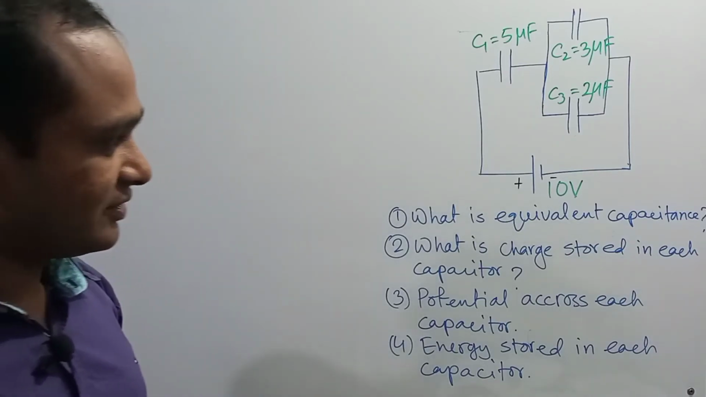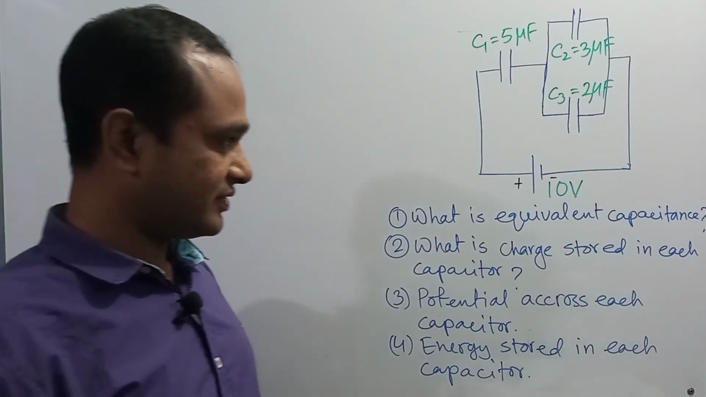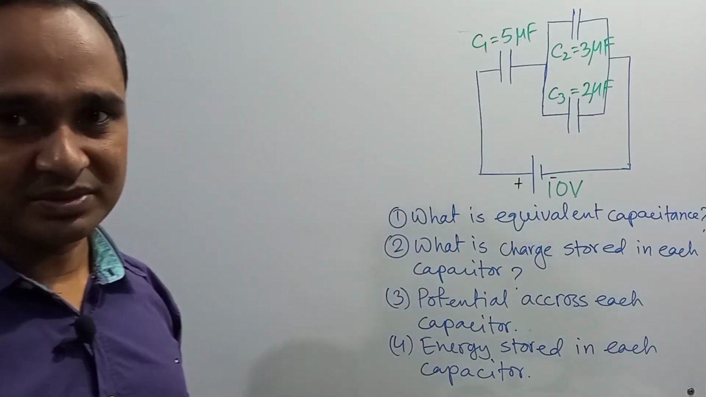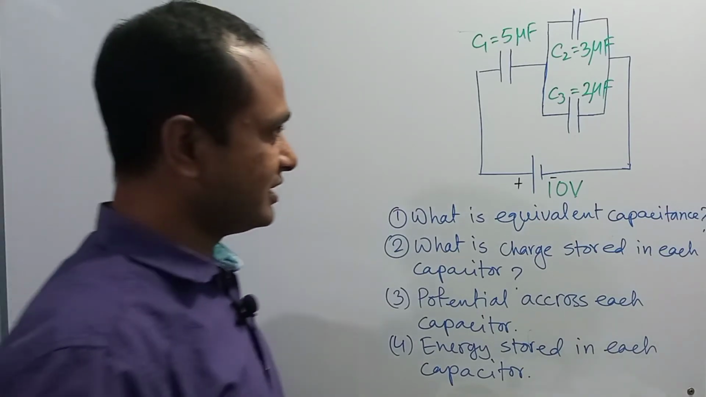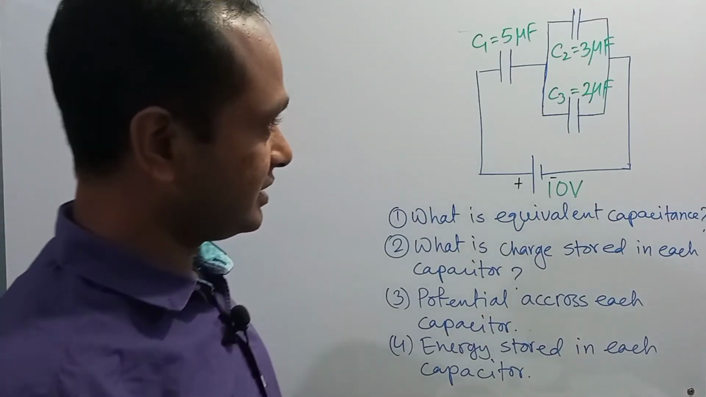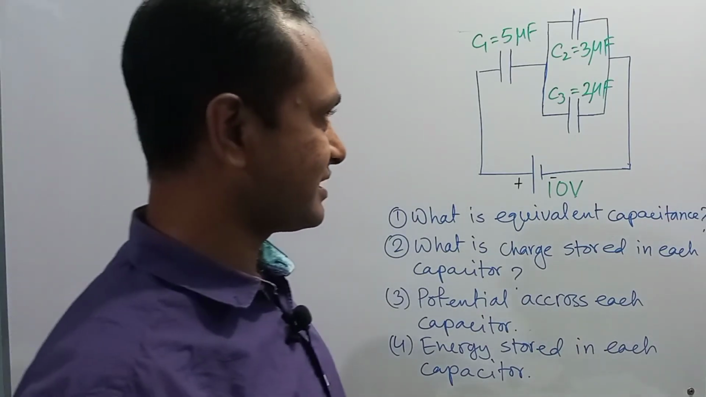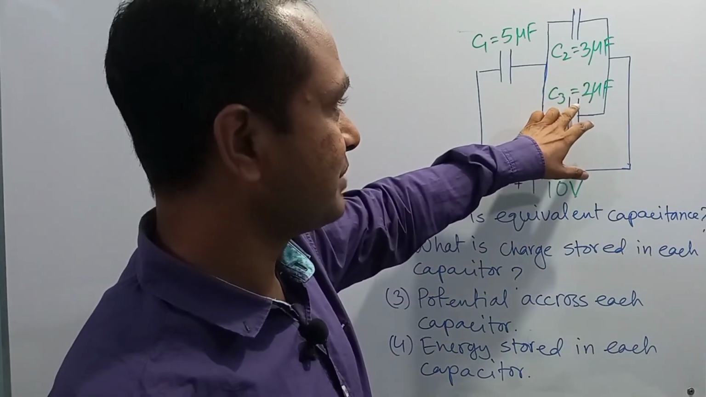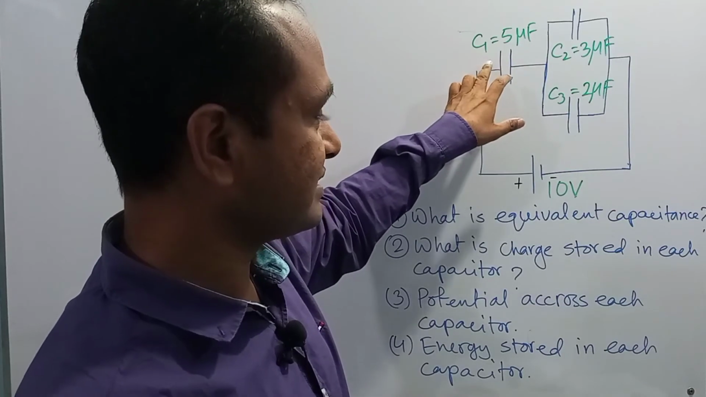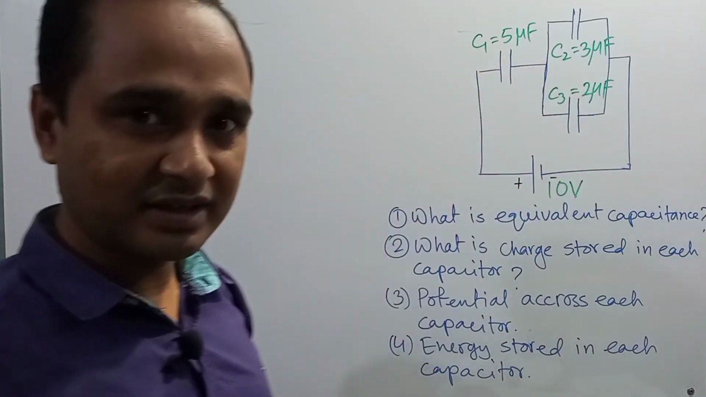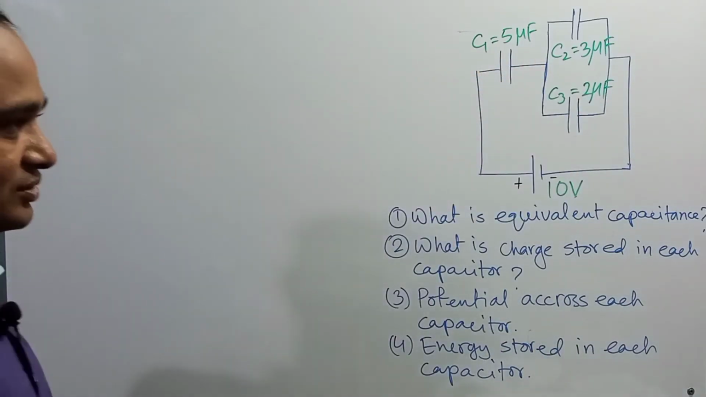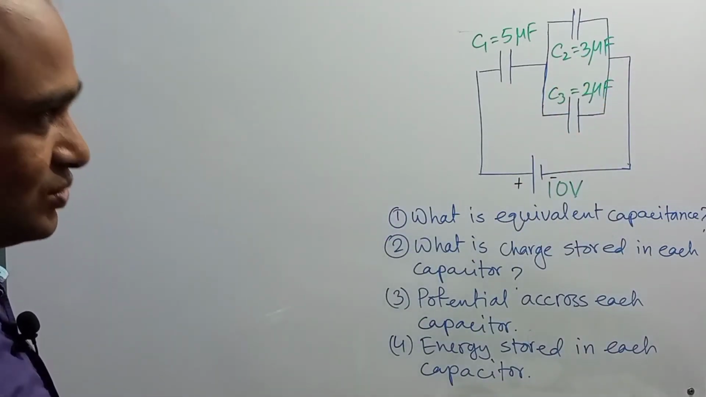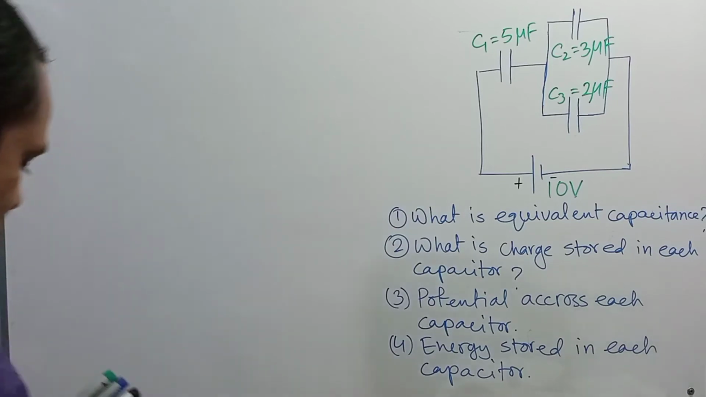So dear student, first we are going to find the equivalent capacitance of this combination. First we need to realize which capacitors are connected in parallel. Here C2 and C3 are connected in parallel and C1 is connected in series with the parallel combination. So first we need to determine the equivalent capacitance of C2 and C3.